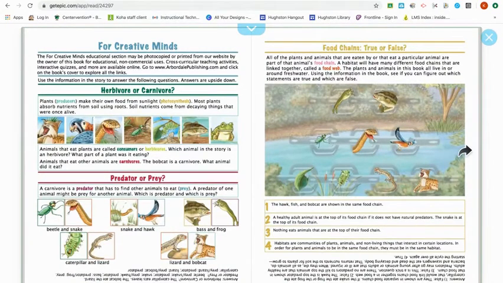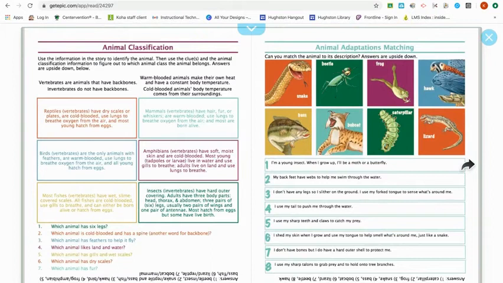I do want to point this book out to you. You can go back and access it on Epic Books for Kids. And if you look up Hey Diddle Diddle, a food chain story, I want to show you all of these great activities at the back of the story. You can talk about and sort animals, whether they are herbivores or carnivores, and look at the relationships between two different animals and who is the predator and who is the prey, and some different statements about food chains, and you can figure out if they are true or false. So these are some fun extra activities, some animal classifications and animal adaptations.